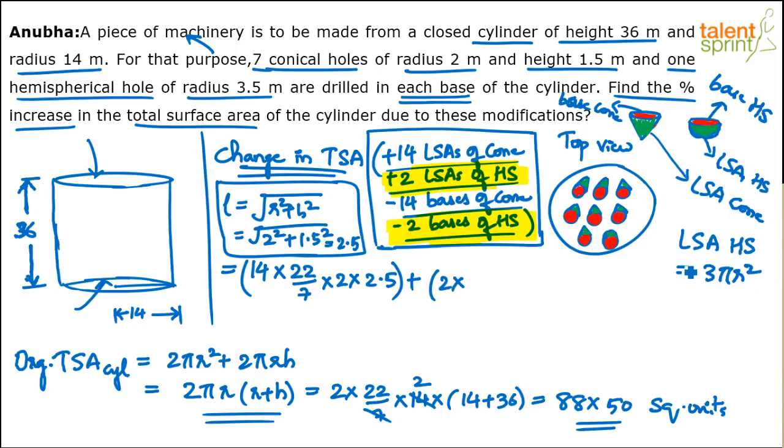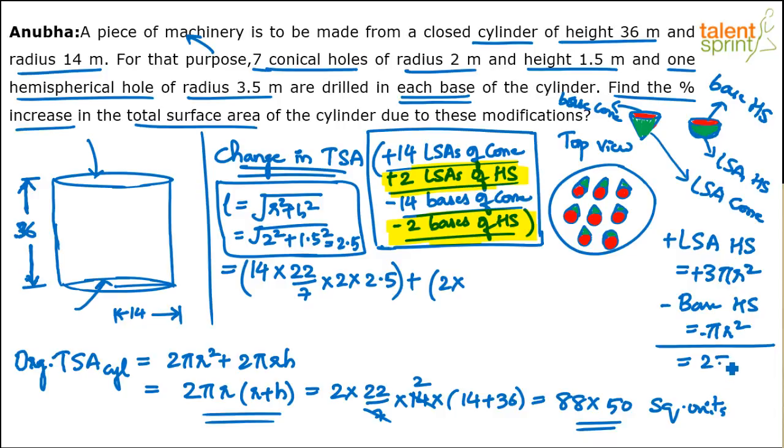And the base of a hemisphere is pi r square, a circle. Now basically you have to do plus 3 pi r square. Since we are adding the lateral surface area and subtracting the base, it will be plus 3 pi r square and minus pi r square. So the total will be what? Plus 3 pi r square minus pi r square will give you what?